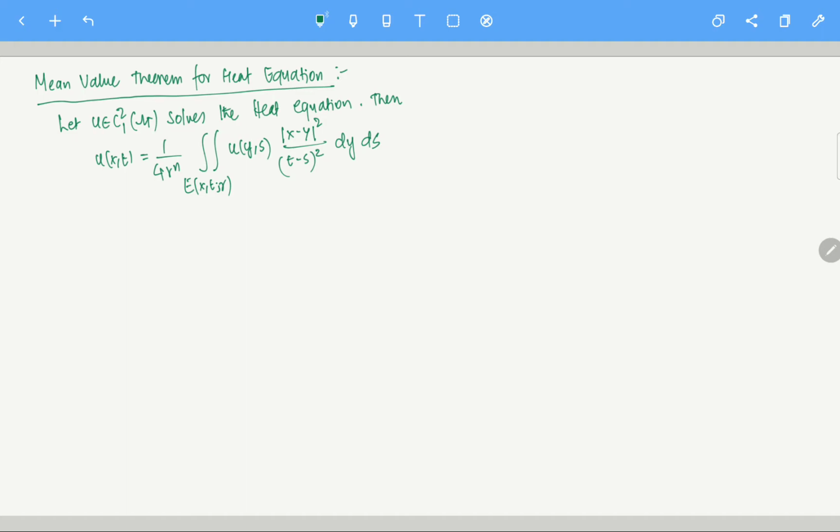Now this holds for all E of (x,t,r) which is contained in omega_T. So this holds for all of that. Now let us look at the proof of this theorem, and then we will go from there. Okay, the proof.